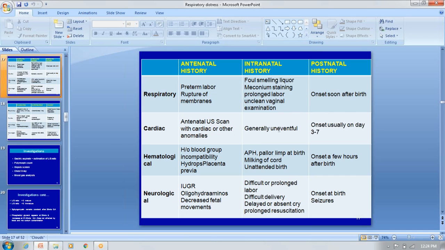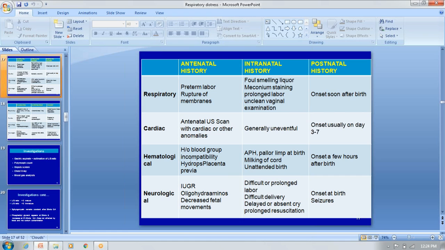Then intranatally, during the delivery, you may not find any problem in cardiac cases, because the pulmonary vasculature and pulmonary circulation develop later, as the smooth muscles of the pulmonary vessels take time to develop fully. So the cardiac conditions may manifest after the first week or second week of delivery, or at least after 3 days of delivery.